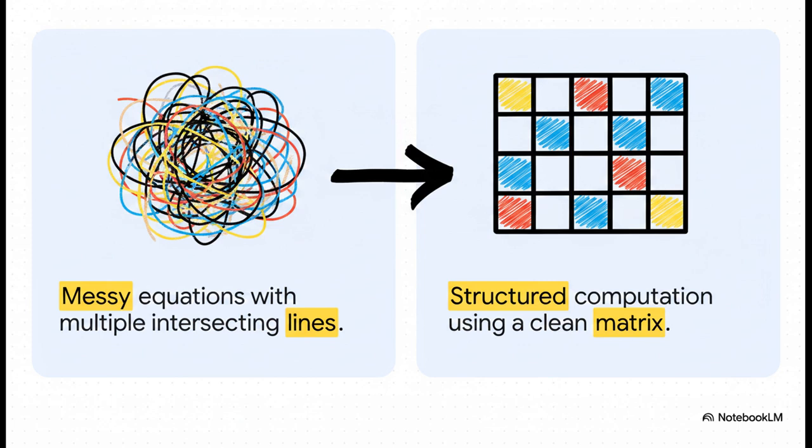Well, instead of dealing with those chaotic equations individually, we represent them in a much cleaner form. A times x equals b. By extracting the numbers into a coefficient matrix, we basically turn a messy real-world problem into a clean, structured computation. It's absolutely the ultimate organizational tool for complexity.